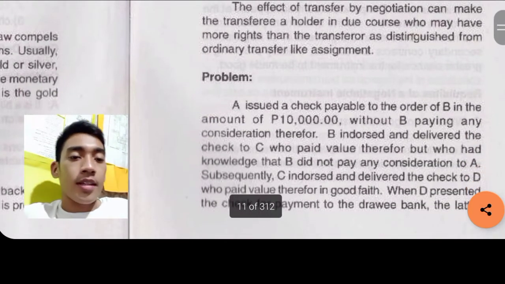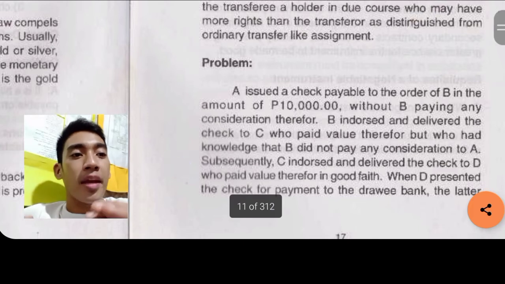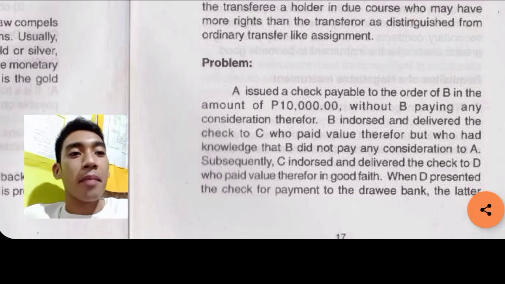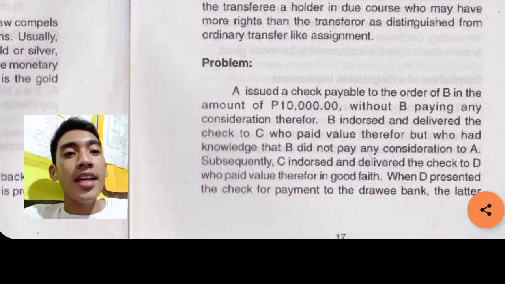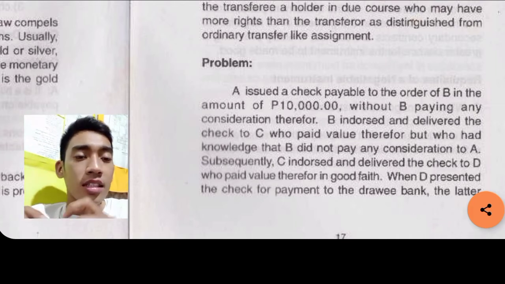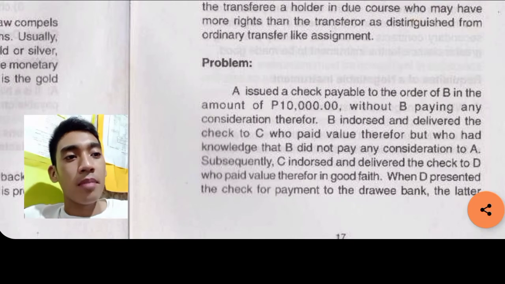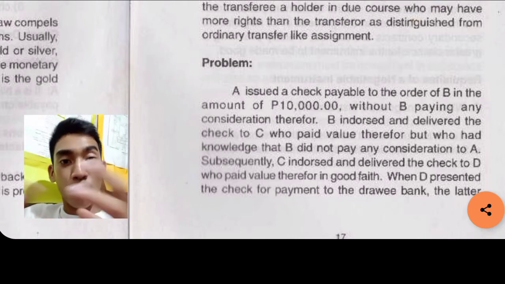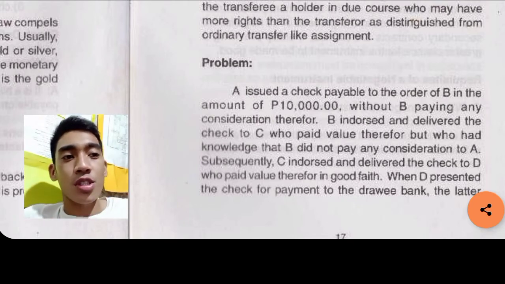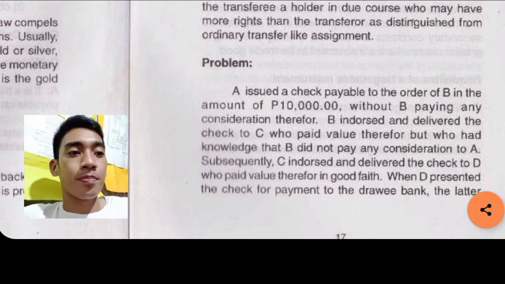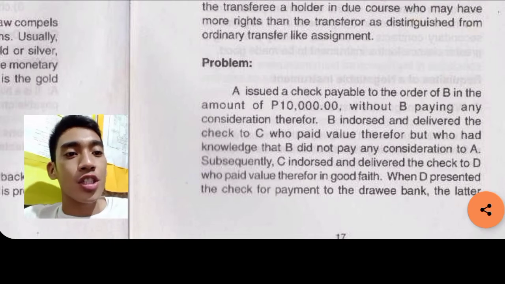Problem. A issued a check payable to the order of B in the amount of 10,000 pesos without B paying any consideration therefor. So, with no exchange, B endorsed and delivered the check to C, who paid value therefor, but who had knowledge that B did not pay any consideration to A.